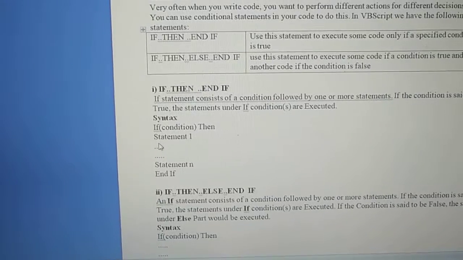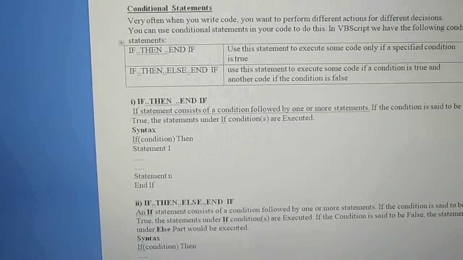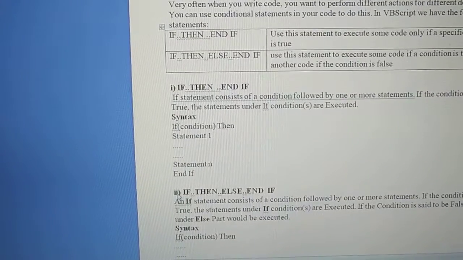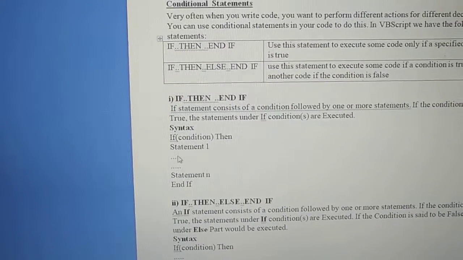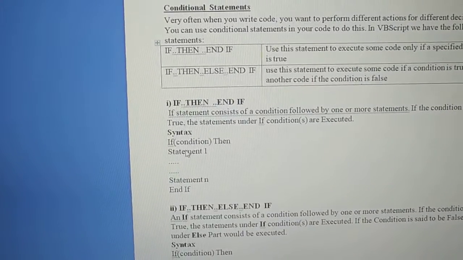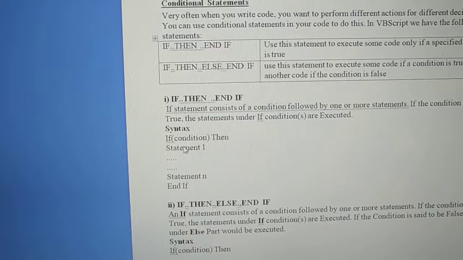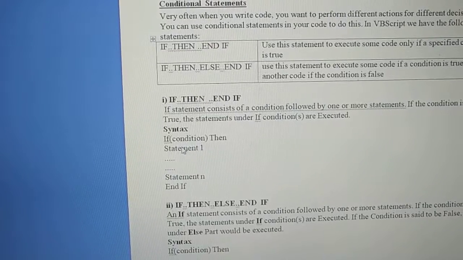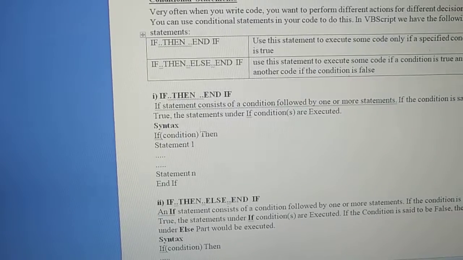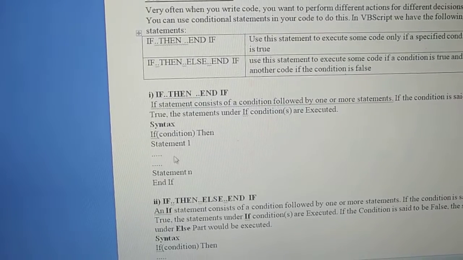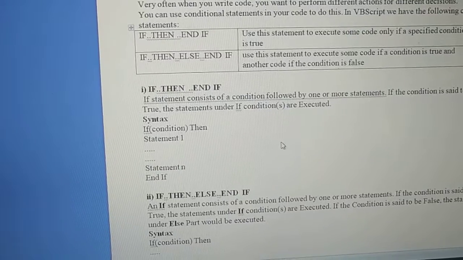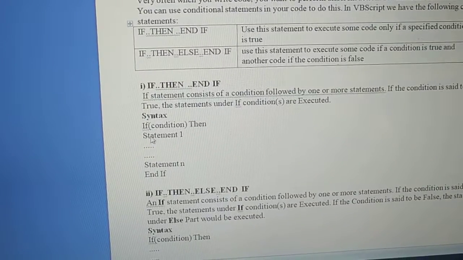Then I will write end if. After end if, nothing will be written here. When I execute the program at runtime, it will ask me to enter the age. If I input an age greater than 18, suppose I input 20, it will go into the condition statement. It will check if 20 is greater than 18, then message box: person is eligible to vote.